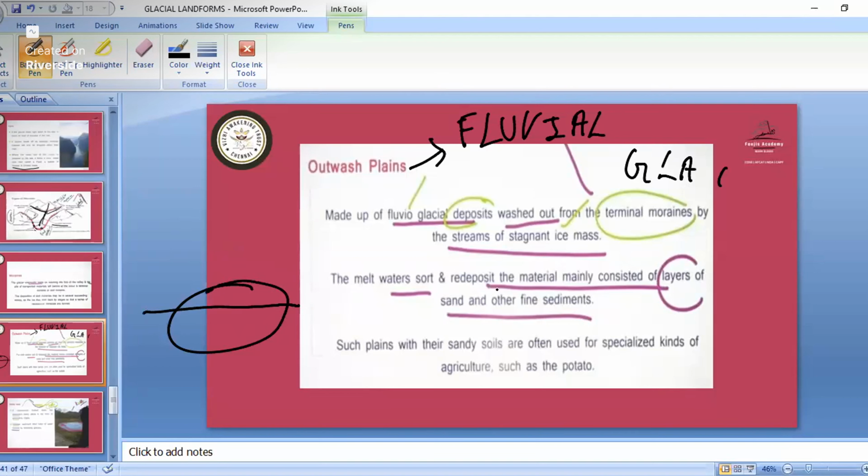The meltwater sorts and redeposits the material, mainly consisting of layers of sand and other fine sediments. So they are settling in different layers. Such plains with their sandy soils are often used for kinds of agriculture such as potato. When that water has melted and brought everything here, the area near the glacier is known as the outwash plains.